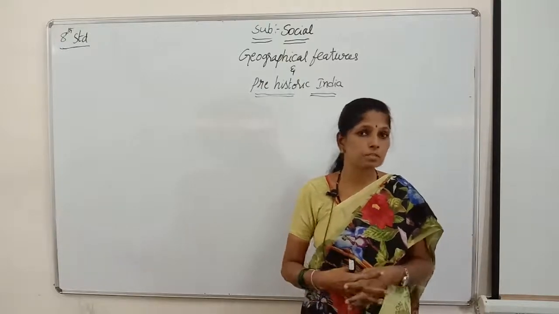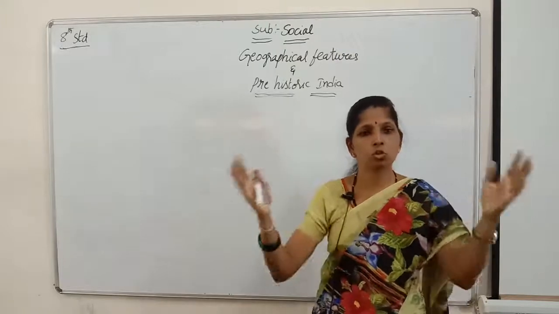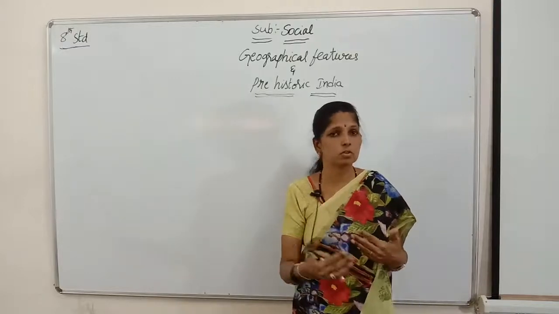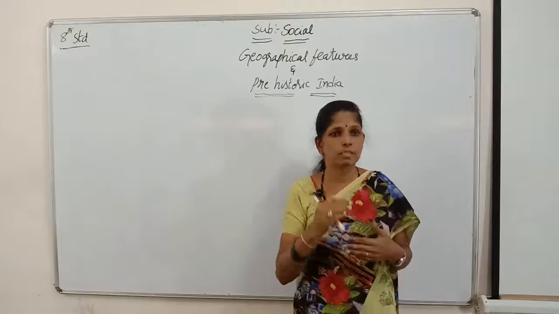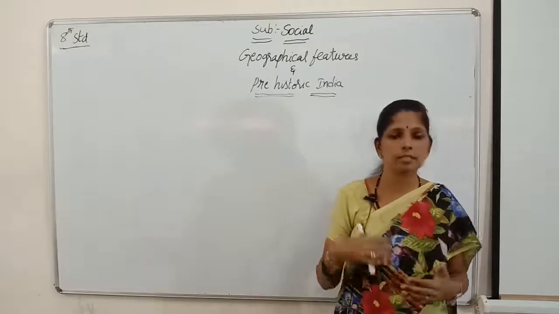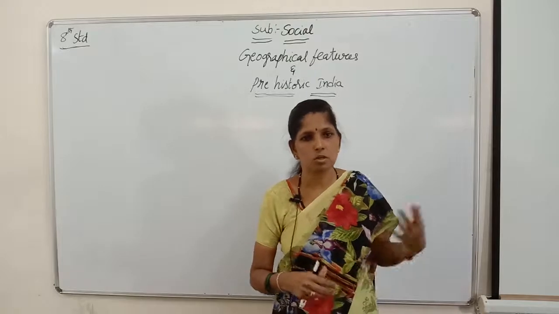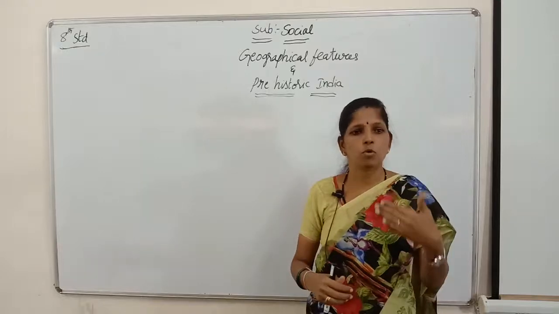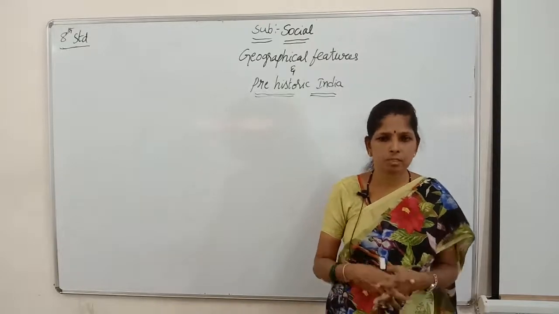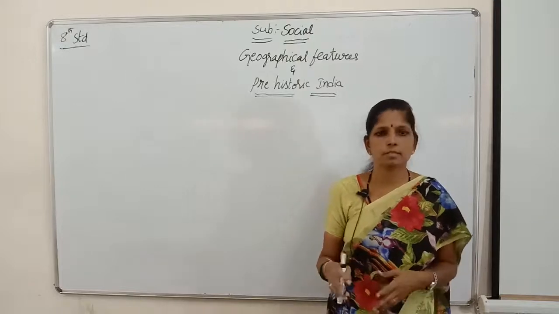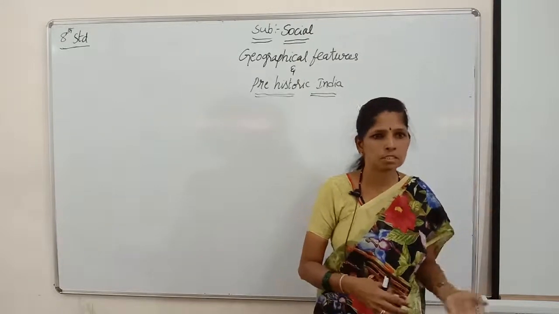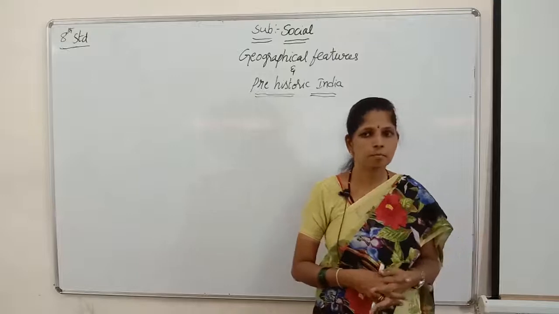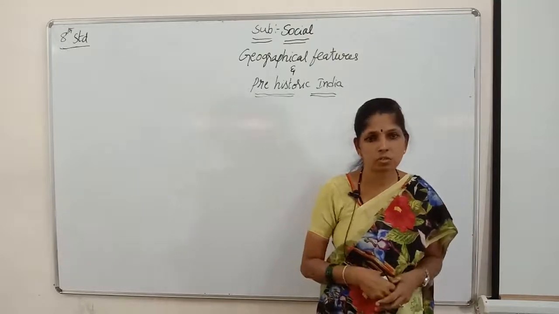India is a subcontinent occupying a huge area in the southern part of the Asian continent. It is surrounded by water on three sides and land on one side, so it is a peninsula. India shares its boundaries with Pakistan, Afghanistan, China, Nepal, Bhutan, Bangladesh and Myanmar. These are all the neighboring countries of India.